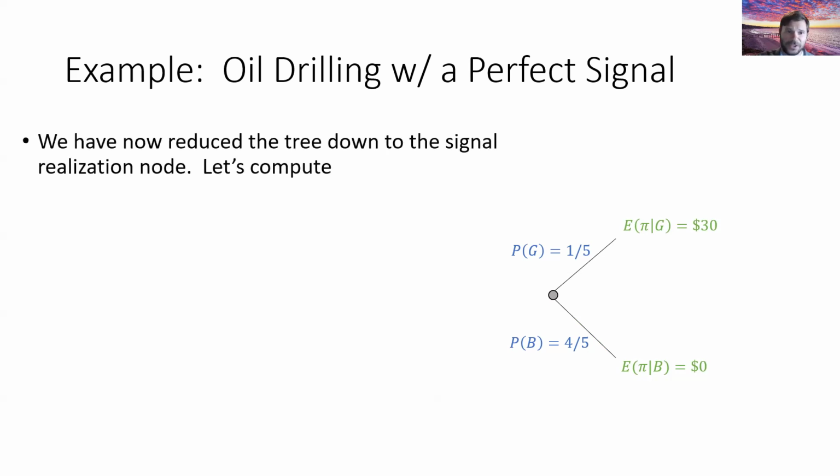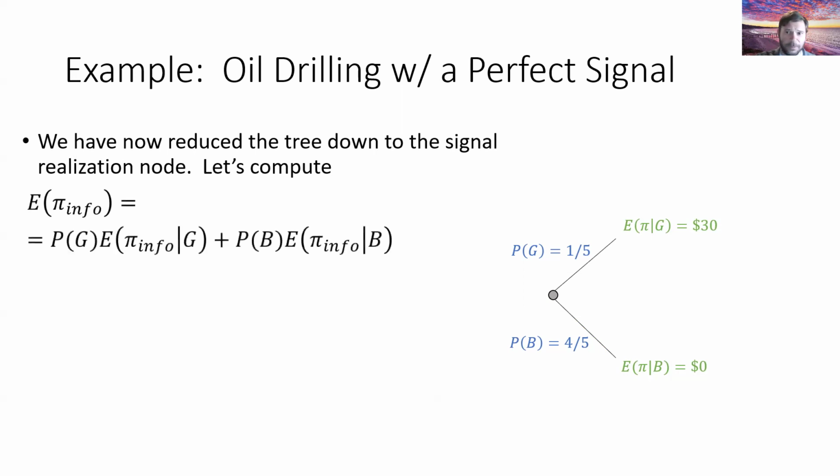where we'll be able to compute the expected payoff using the information. So at this node, 1/5 of the time, we're going to invest, we make 30 million on average, but the other 4/5, after a bad signal, we stay out and we make 0. So you'll notice here, if we compute the expected payoff by weighting the green values with the associated probabilities, our expected payoff is now 6 million. And one major reason that is the case, why is it not 2 million?